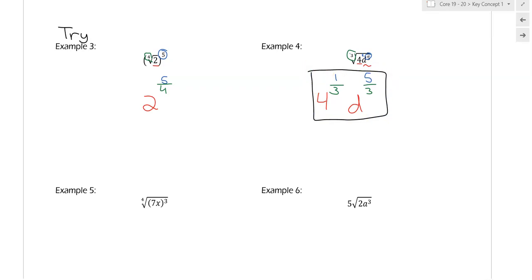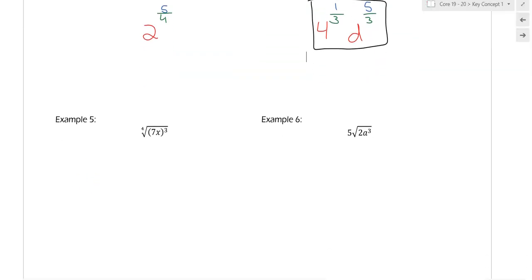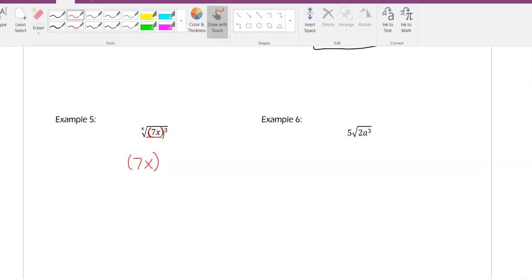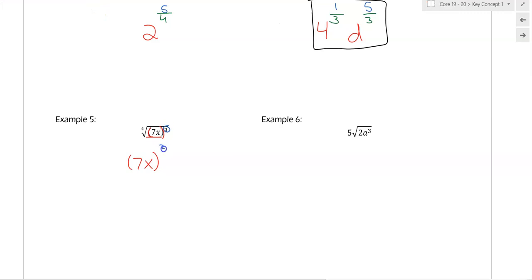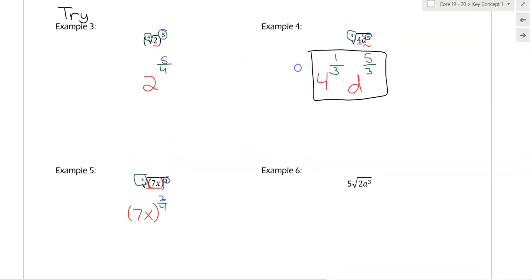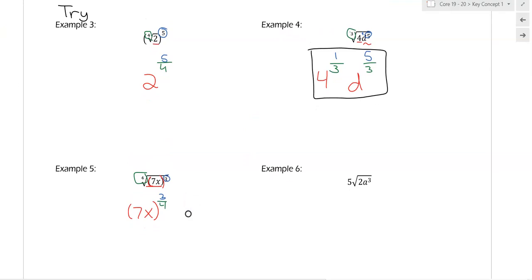That's different from example 5, where there is parentheses, and parentheses means things live together. So this 7x is all one thing because of the parentheses. Together, they have an exponent of 3, and then an index of 4. Okay, so be careful with that small difference between this example and this example. Okay, so again, be careful when we have parentheses.